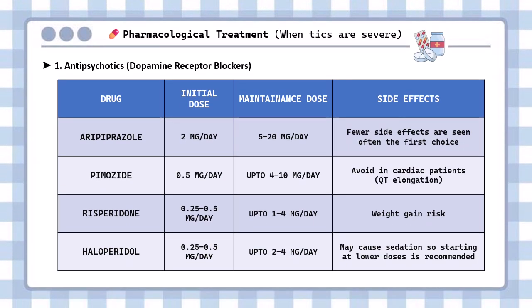In conditions where tics are severe, pharmacological treatment is advised. The first line of treatment would be to use antipsychotic drugs. These are dopamine receptor blockers. The drugs are aripiprazole, pimozide, risperidone, and haloperidol. Aripiprazole has fewer side effects and is seen often as the first choice. The others have some side effects such as QT elongation, weight gain, and sedation risks.